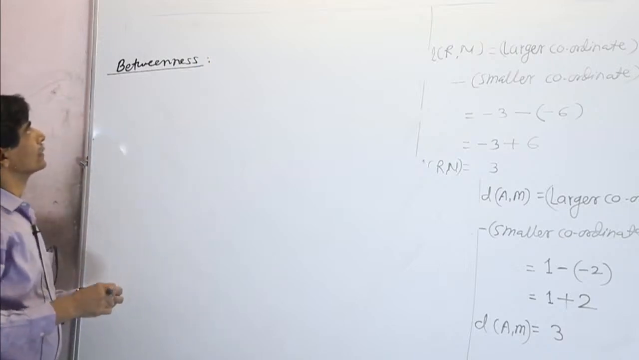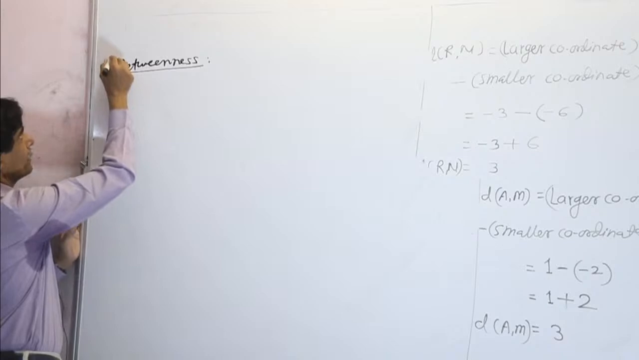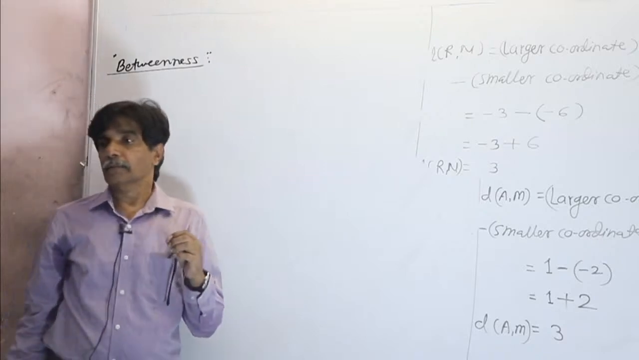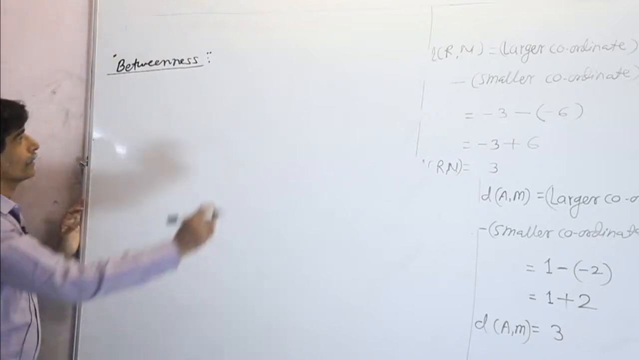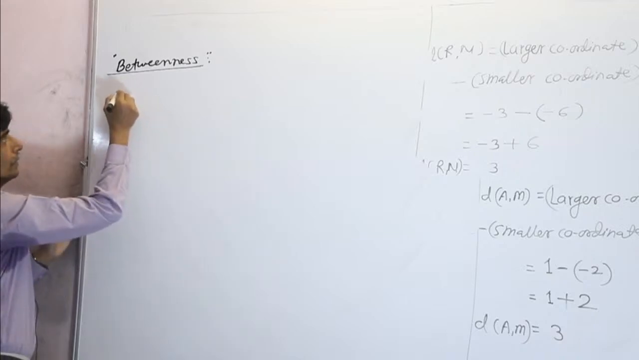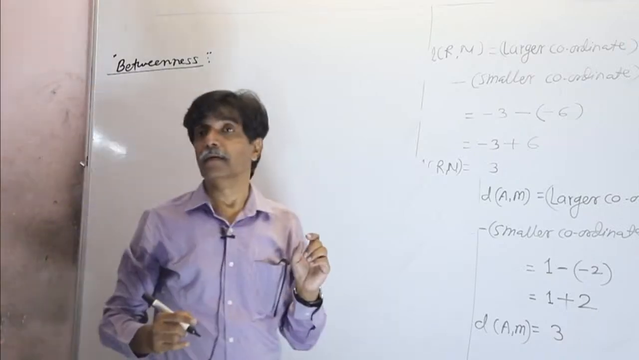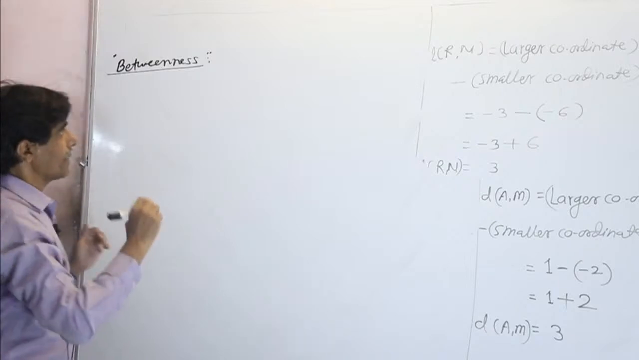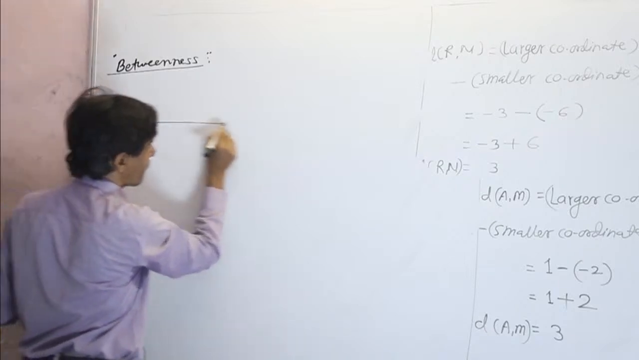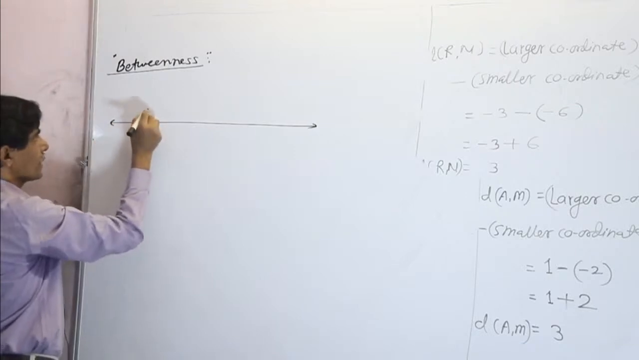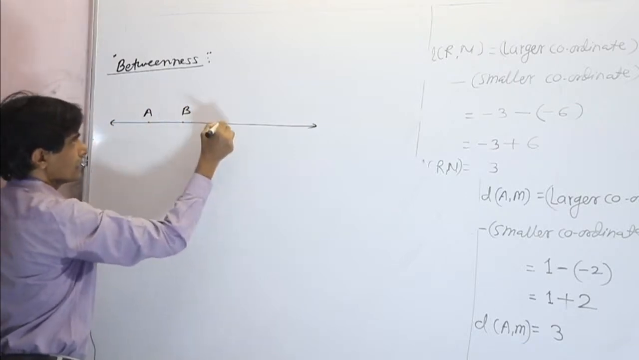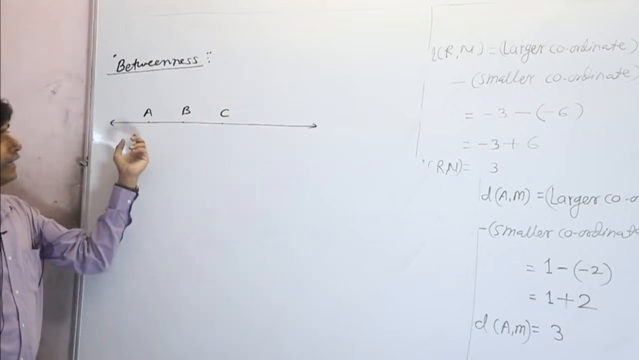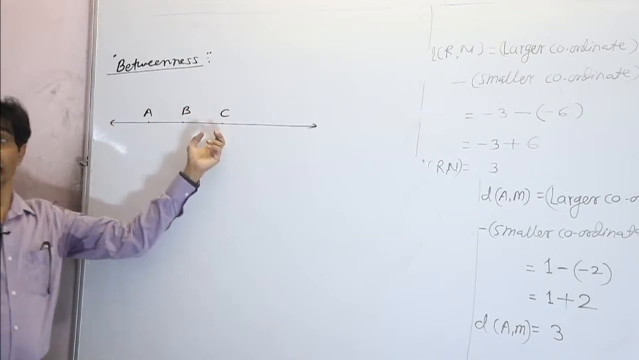Betweenness is a very important point in geometry. Let us recall collinear points. For example, we can take a number line or a line, and say that these are the 3 points A, B and C lying on a line. It means that points A, B and C are collinear points.